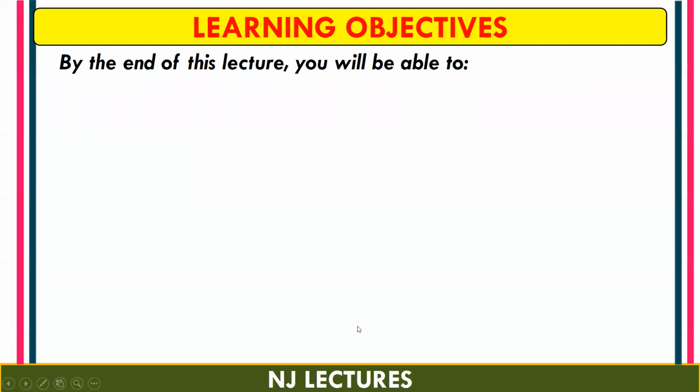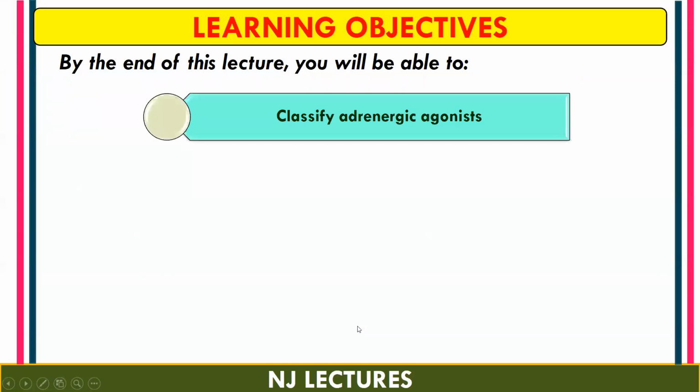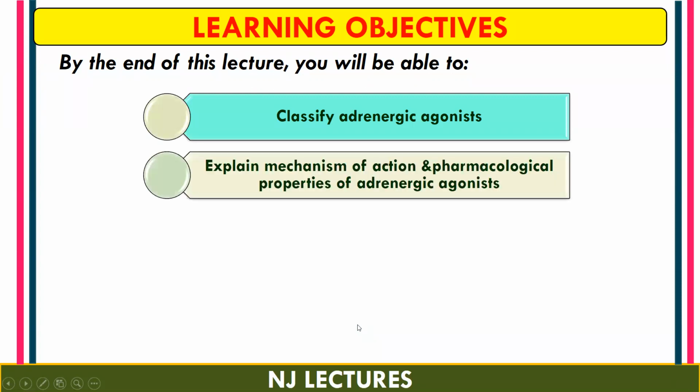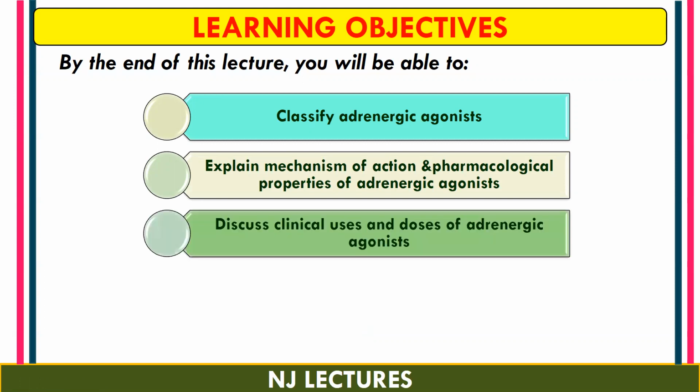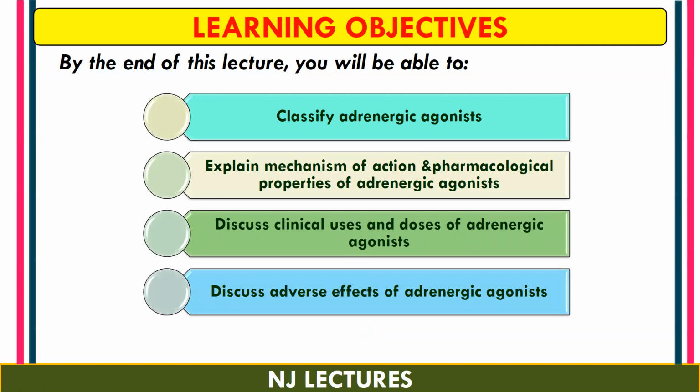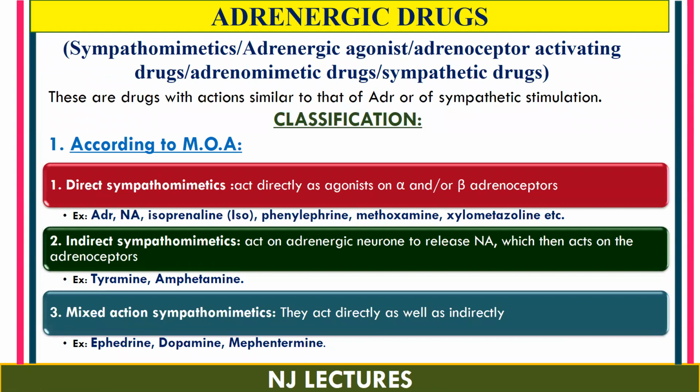Learning objectives. By the end of this lecture, you will be able to classify adrenergic agonists, explain the mechanism of action and pharmacological properties of adrenergic agonists, discuss clinical uses and doses of adrenergic agonists, and discuss adverse effects of adrenergic agonists. Let's study about adrenergic drugs.